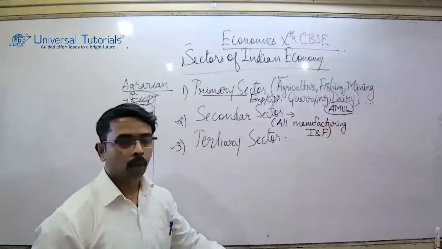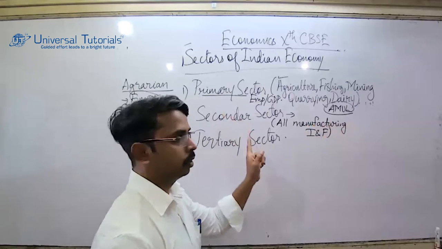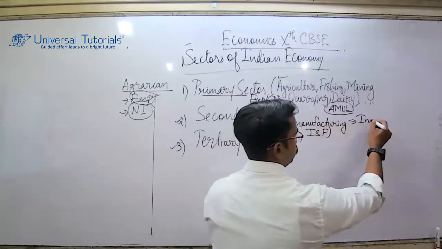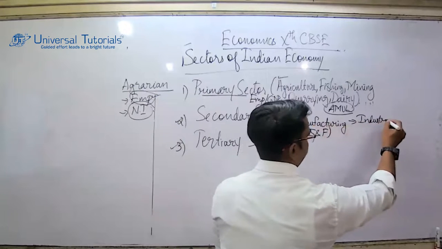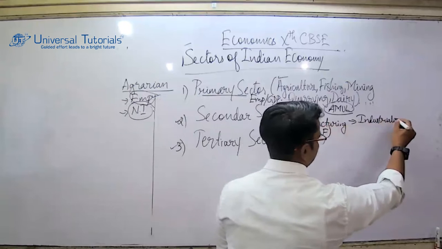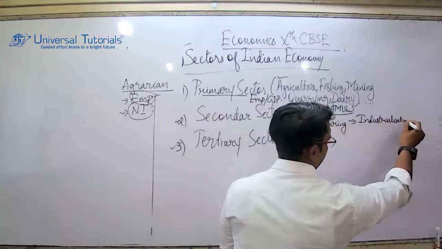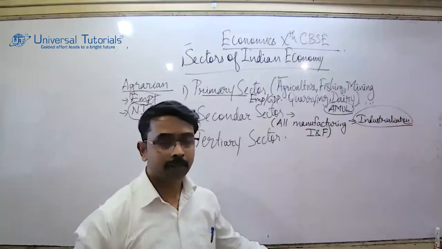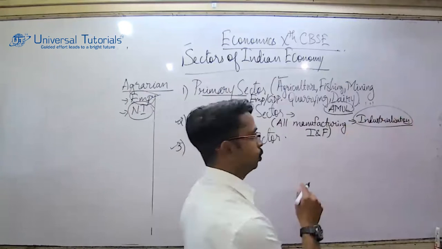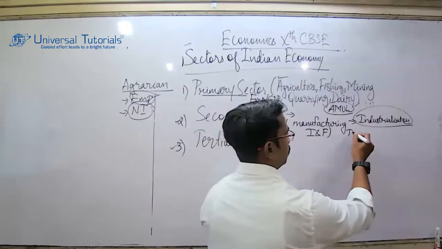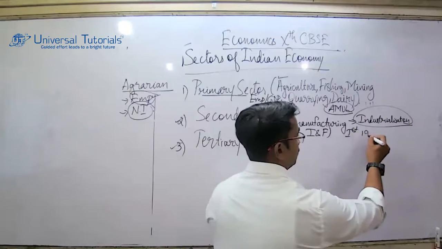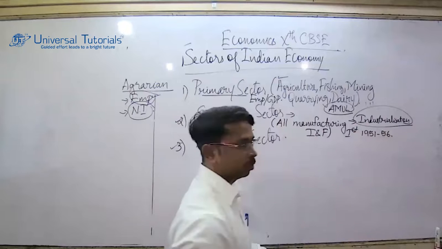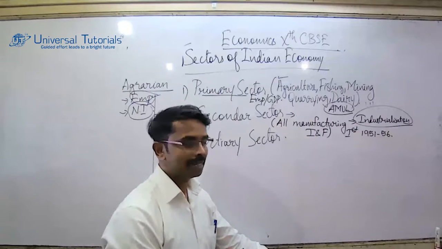Although I said India started with agriculture, India also started industrialization with the second 5-year plan. What is this 5-year plan? India undertakes planning for every 5 years. This model we have copied from Russia. So the first 5-year plan introduced in India was in the year 1951 to 56. Again, I'm saying the first 5-year plan was from 1951 to 56.